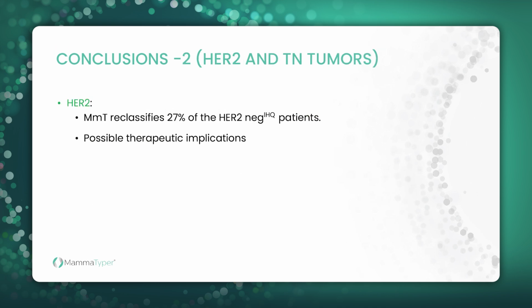Regarding HER2, MammaTyper reclassifies 27% of cases in our series, basically from negative by immunohistochemistry to low by MammaTyper. It raises important questions regarding therapy and opens the door to de-escalation or dose-escalation treatment in certain cases. Also, MammaTyper reclassifies 15% of triple-negative tumors to luminal B.